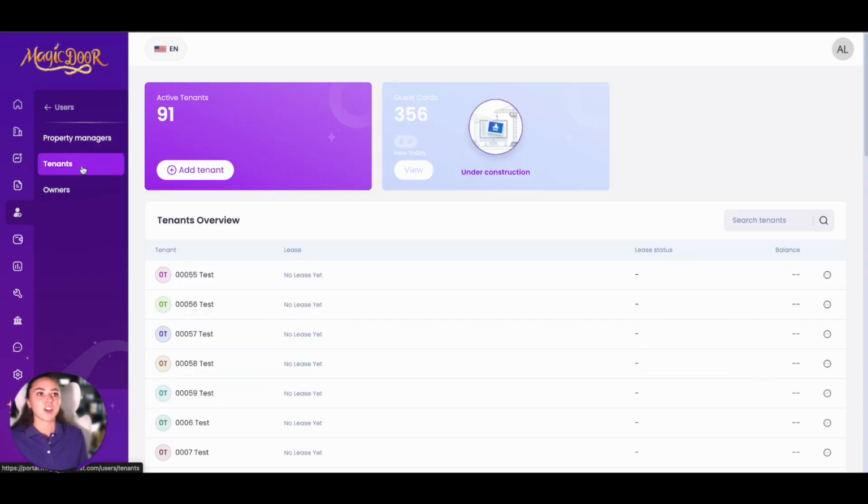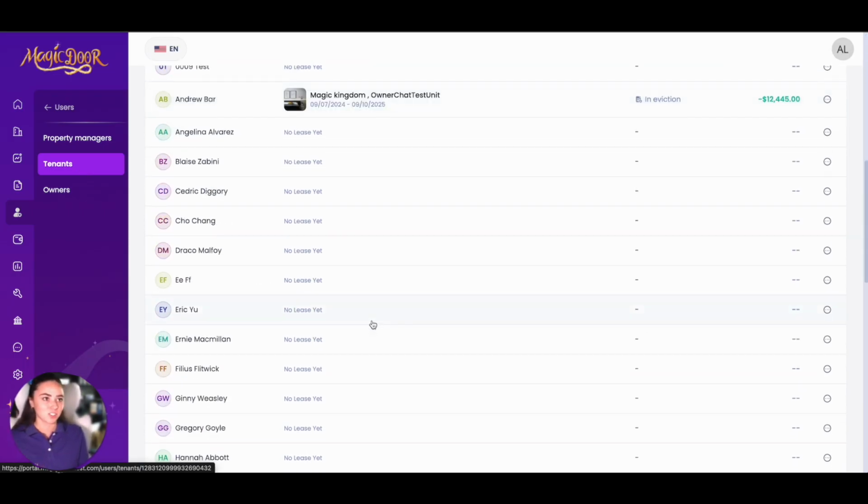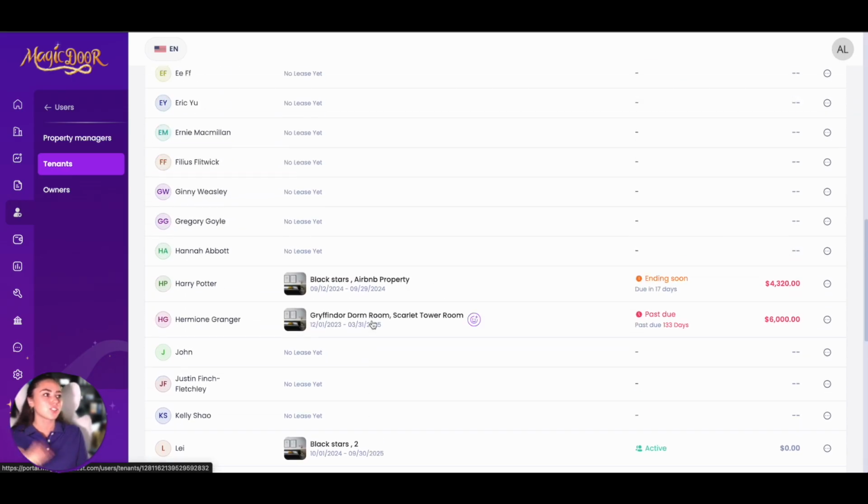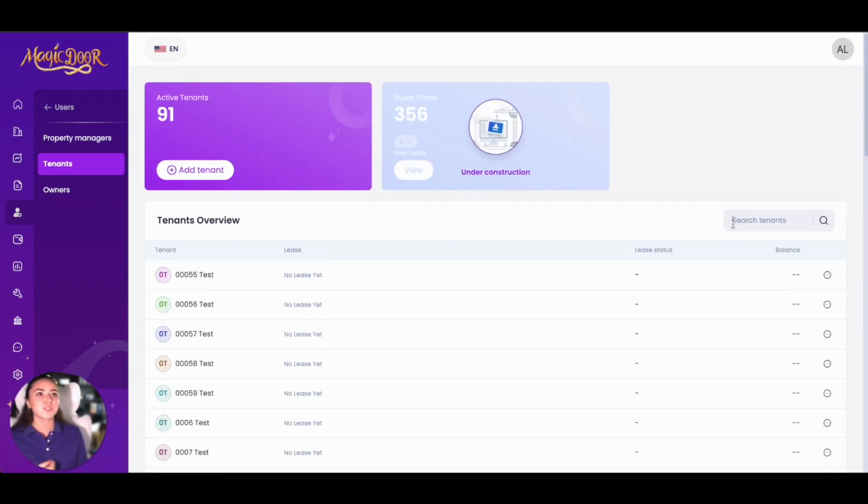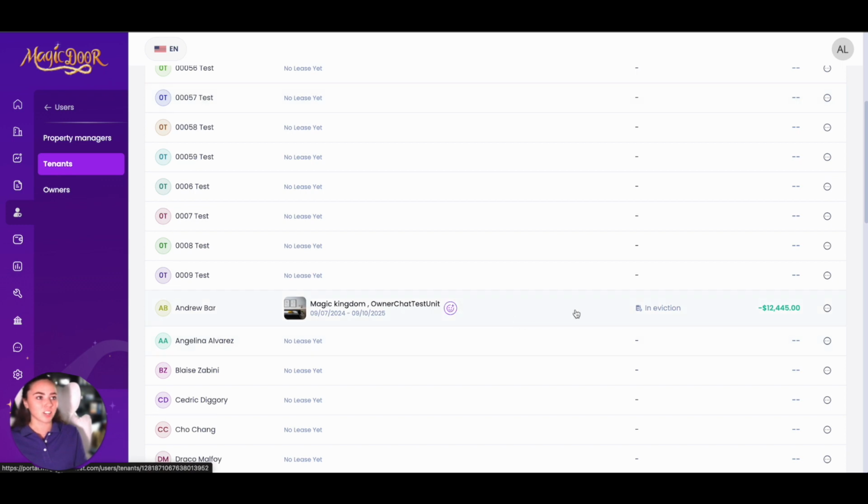So then moving on, this is the big one. This is tenants. So this is your tenant overview. This is a list of all of your tenants, so you can easily access this. You can search for a tenant and you can easily add a tenant with this button in the active tenants module. Now, there's also going to be some other information like if they're leased, if they're not leased yet, which lease they're under, their lease status, and their balance. Once again, we have these little buttons to the side where you can easily edit or deactivate a tenant.